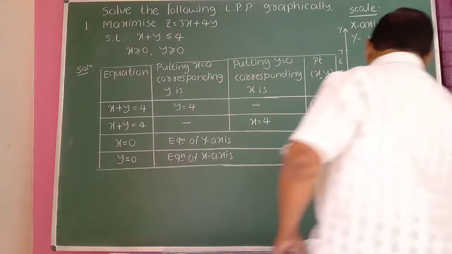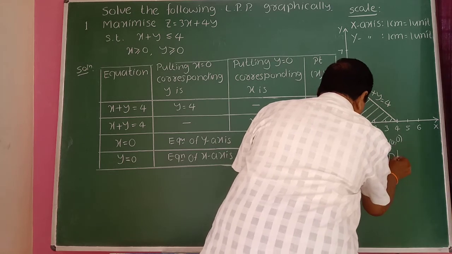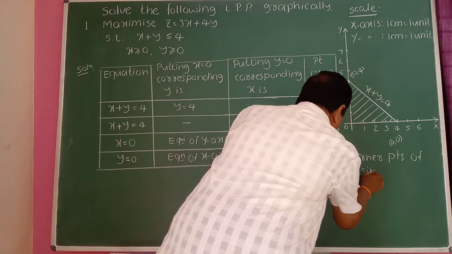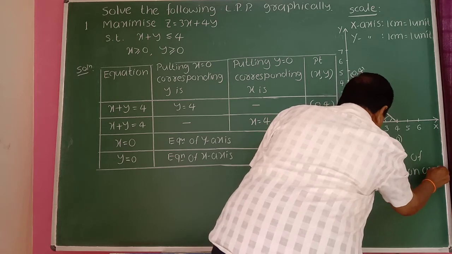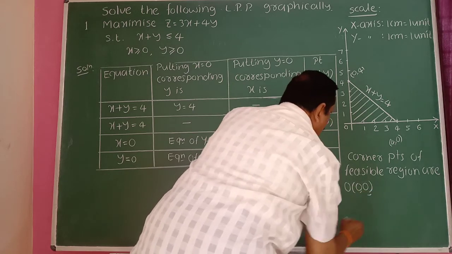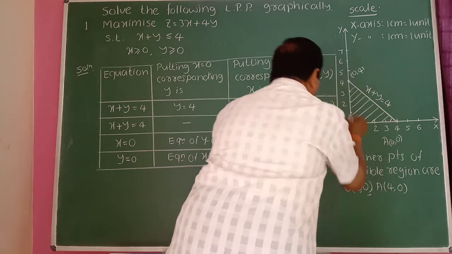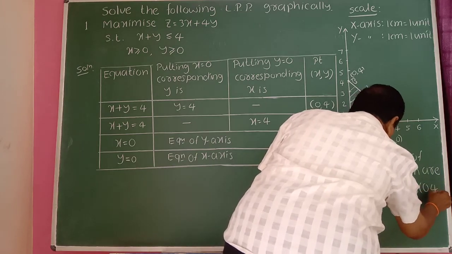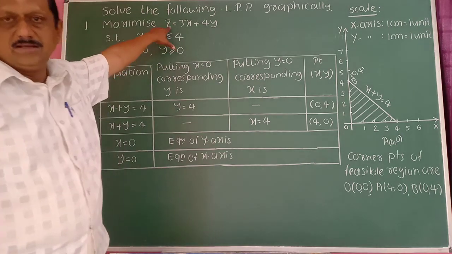So the corner points of the feasible region are the origin 0, 0, point A 4, 0, and I take this point as B, so B is 0, 4.